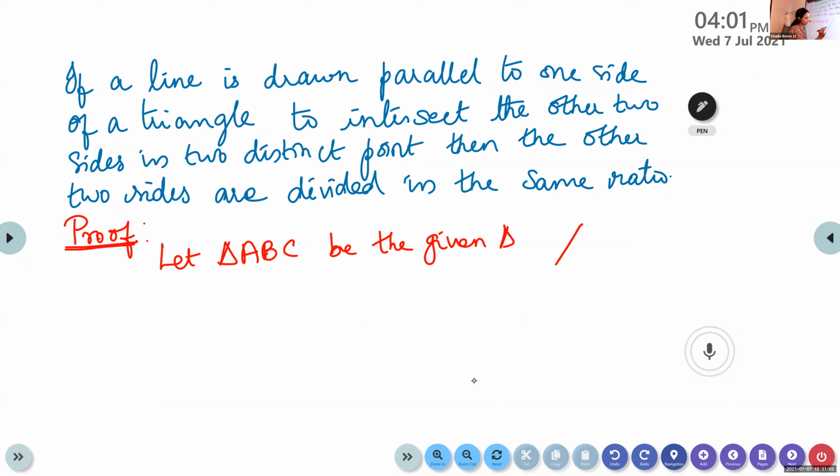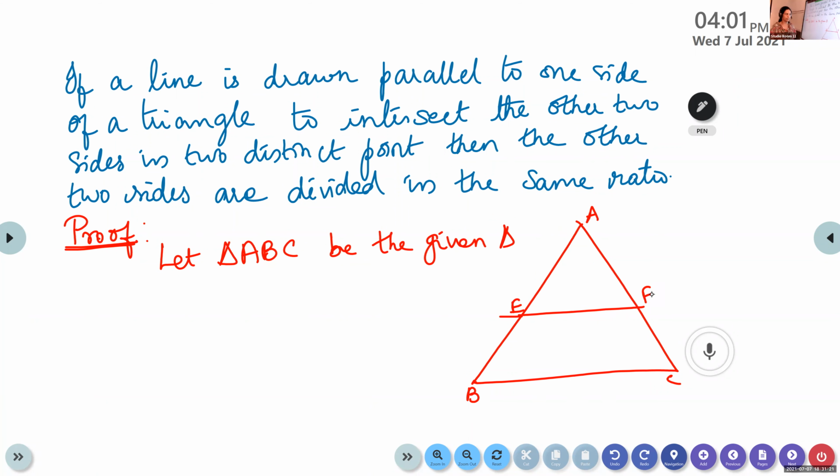I'm drawing the figure here. Let ABC be the given triangle. And I'm drawing one line. A line is drawn parallel to one side, so I'm drawing a line EF parallel to BC. Don't write, first listen. So next step, we are drawing EF parallel to BC.